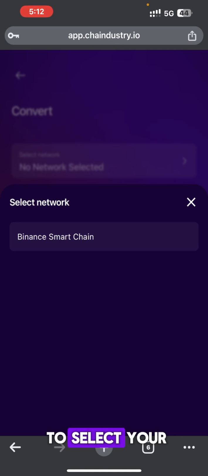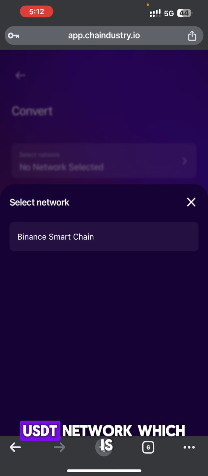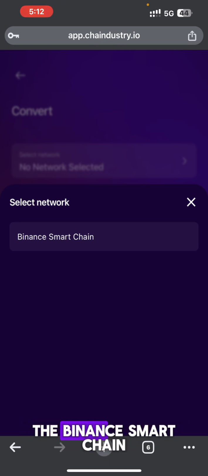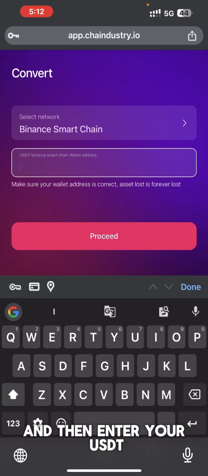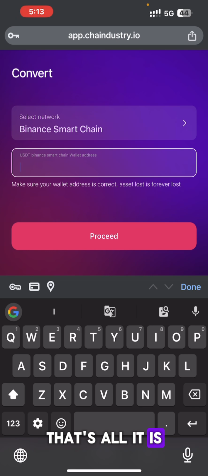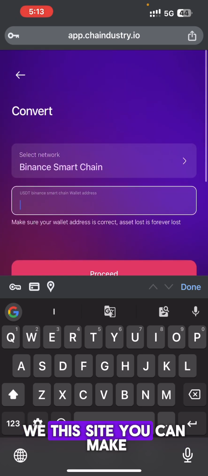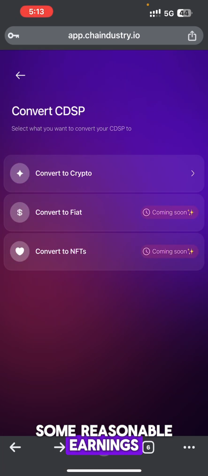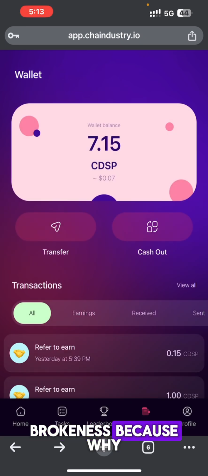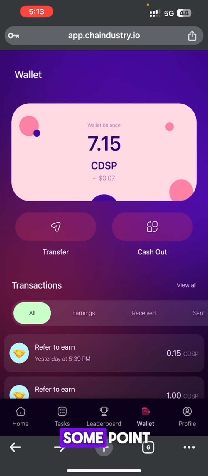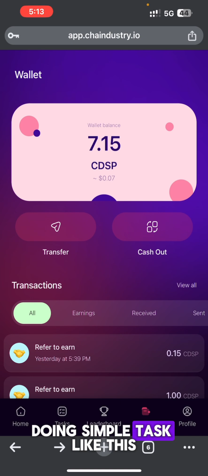So you just have to select your USDT network, which is the Binance Smart Chain, and then enter your USDT wallet address and click on proceed. That's all. It is not difficult at all. So with this site, you can make some reasonable earnings and say no to brokenness, because why be broke when you can earn some coins doing simple tasks like this?